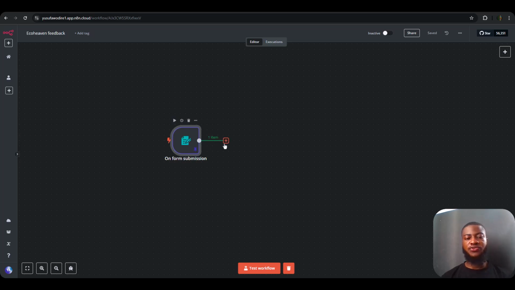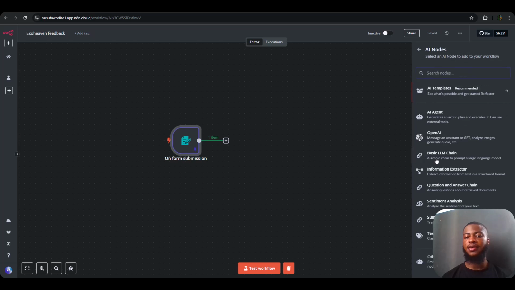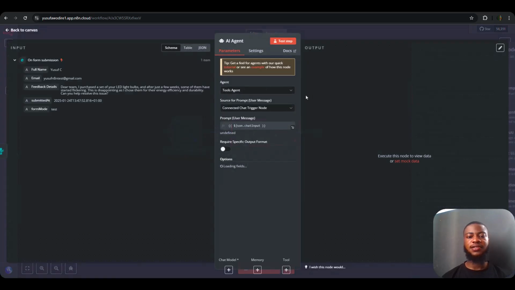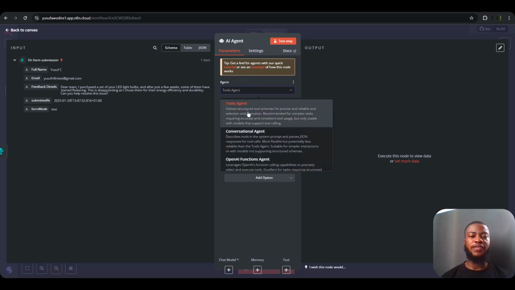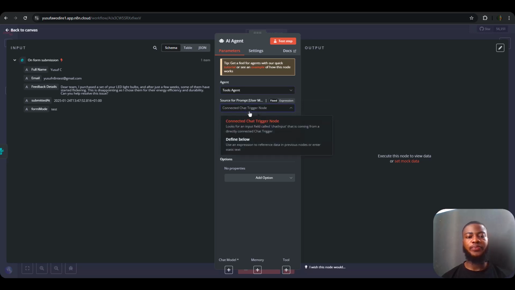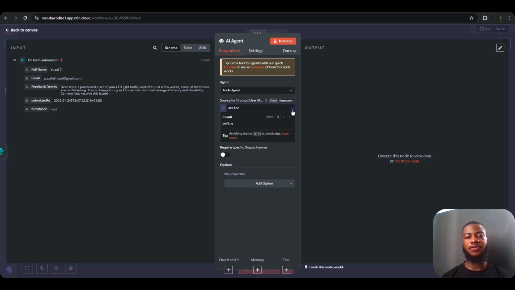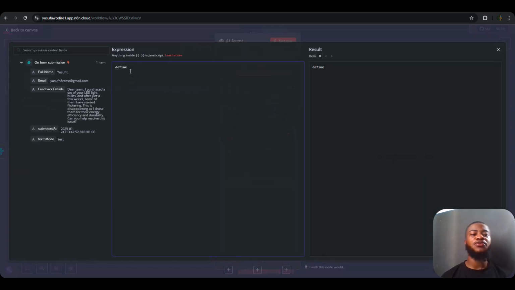So the next thing to do is to add an AI agent. So the function of this AI agent is to classify the incoming data, this feedback, based on the kind of feedback it is. So I'm going to be leaving it as 2 agents, and for the prompts I'm going to be defining below. So let me go to expression and let me expand this. So earlier I've written all the prompts for the whole workflow.